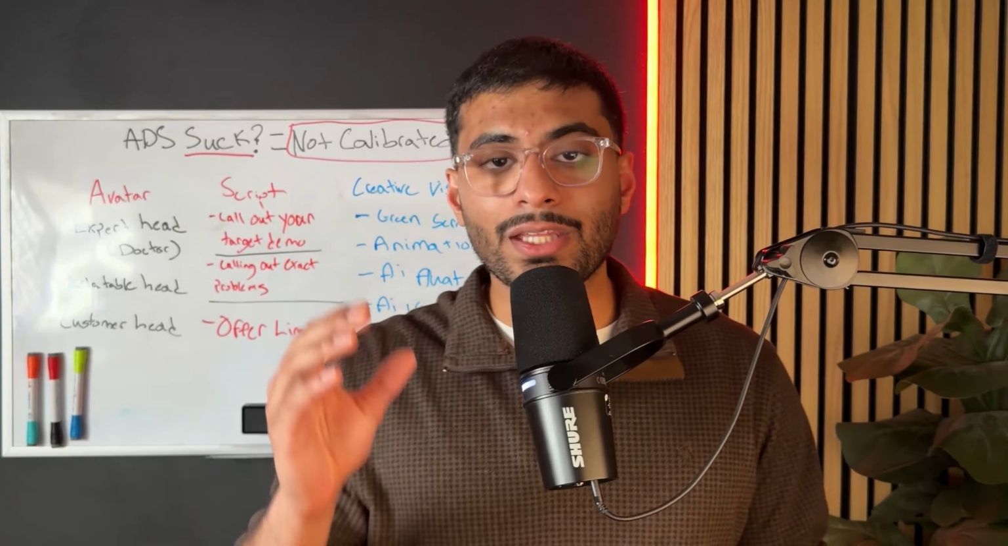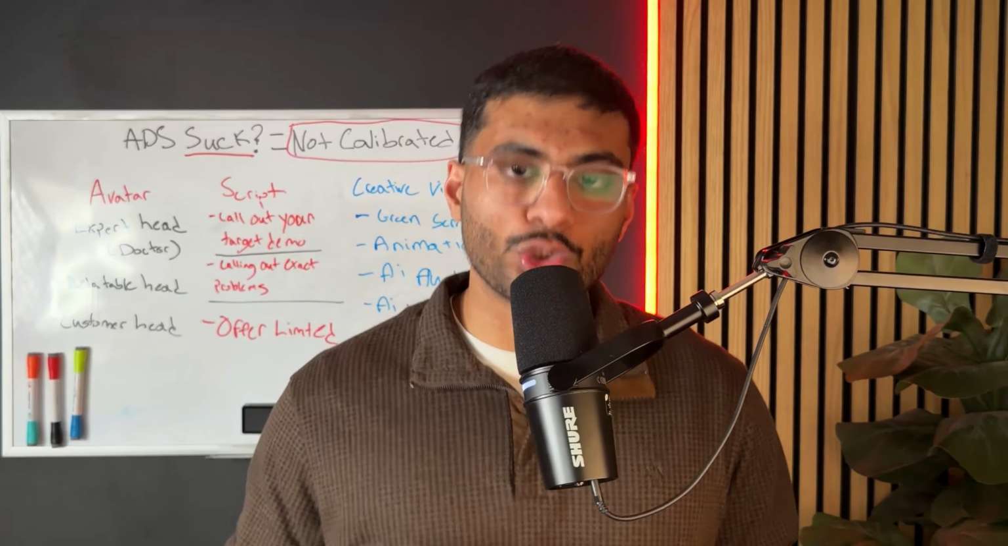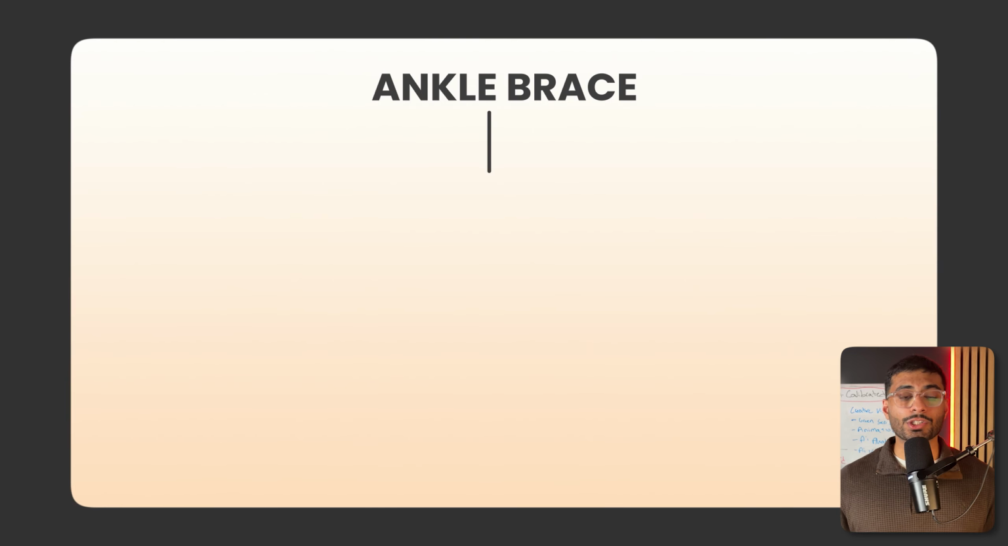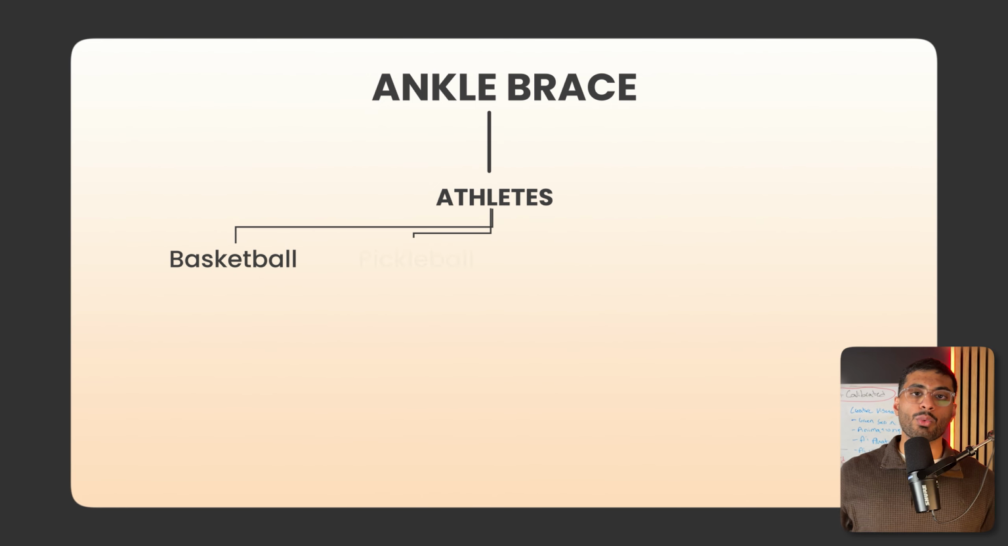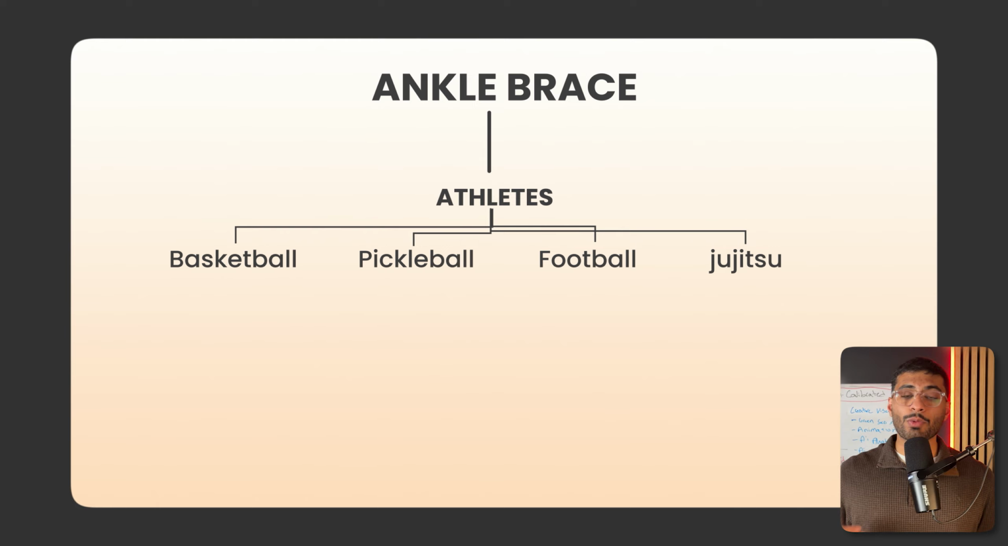So the best way to use AI avatars and AI voiceovers to your advantage is going to be in targeting these specific demographics. For instance, I have an example of an ankle product, an ankle brace. There are multiple avatars that we can target for our ankle brace. The first avatar is going to be athletes. What's under athletes? We have basketball players, pickleball players, football players, jiu-jitsu people. We have so many people under that one athlete demographic that we can specifically target.